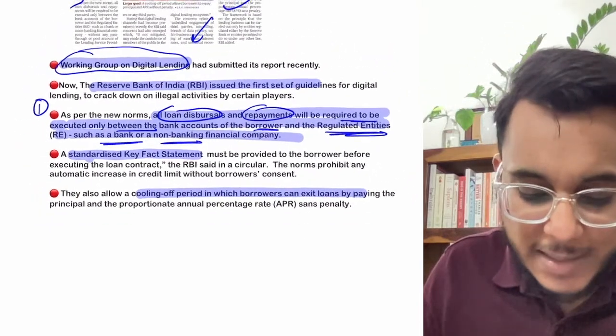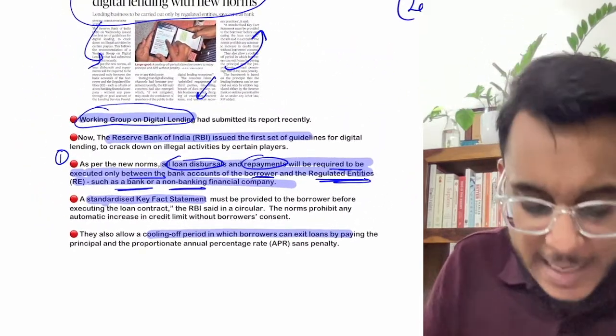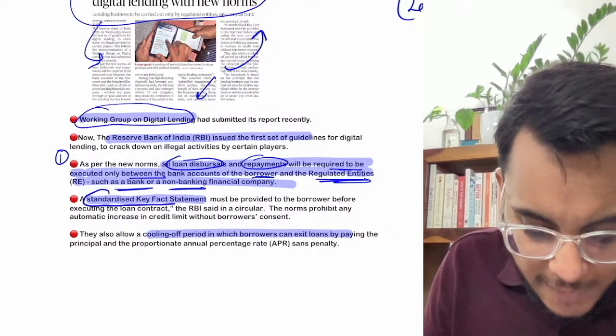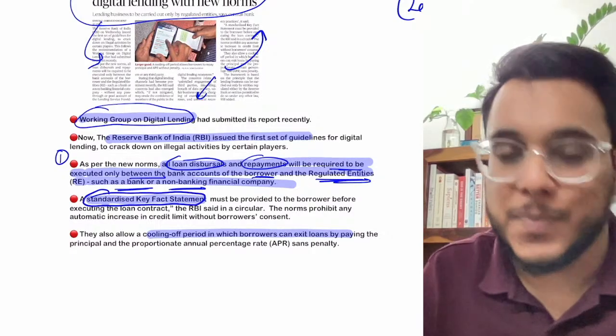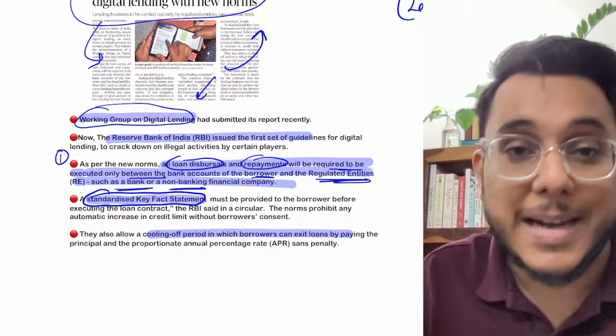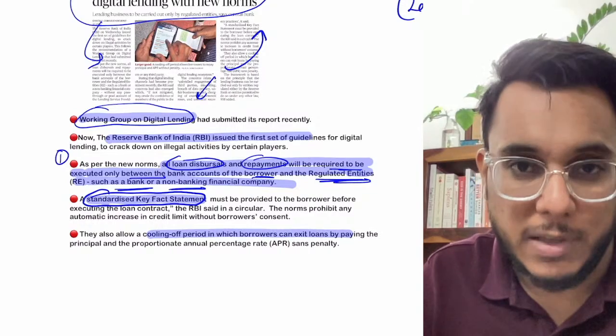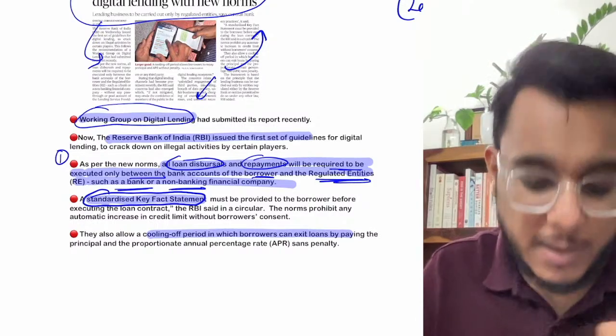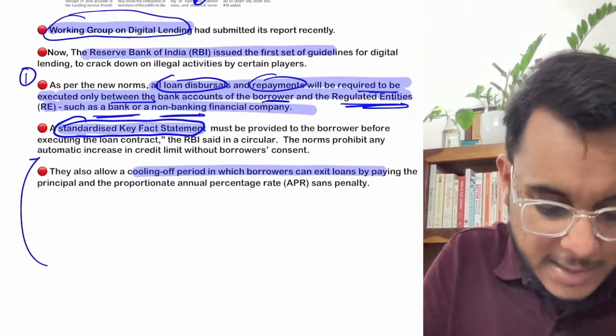Then next, it has been provided that if a person is taking a loan, then a standardized key fact statement is to be shared with the person. It is to be told what interest rate will be charged, what penalties will be charged, and all these kinds of things. And consent is to be given to this standardized key fact statement.